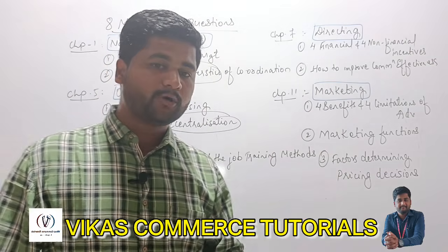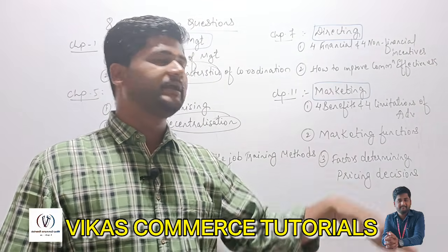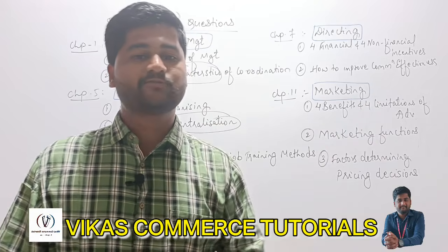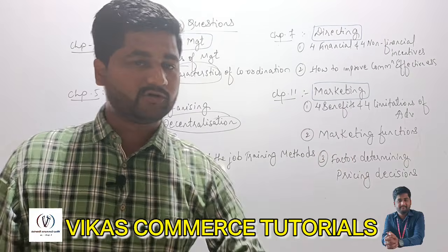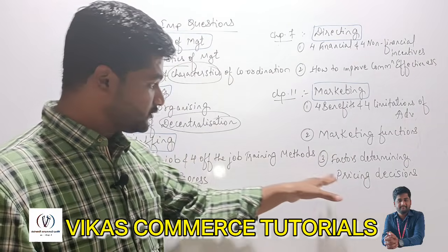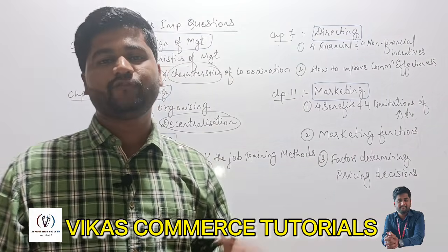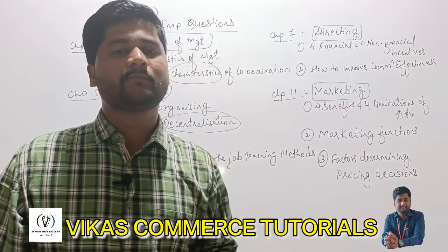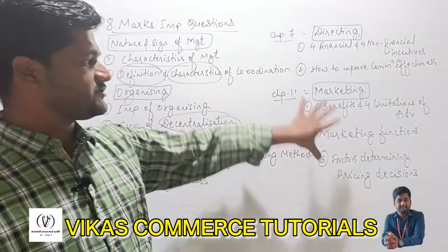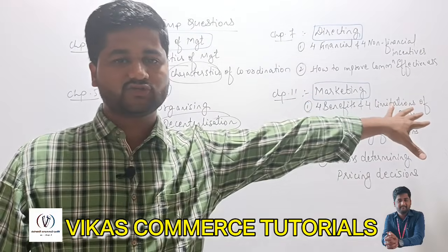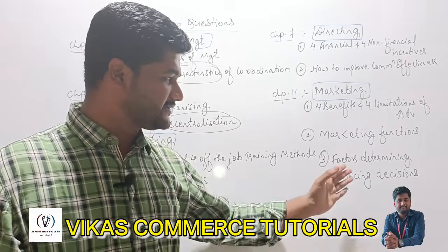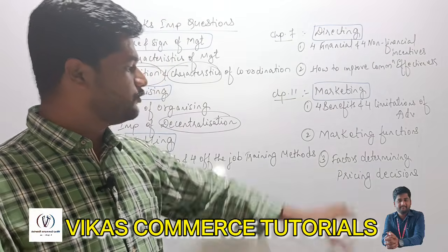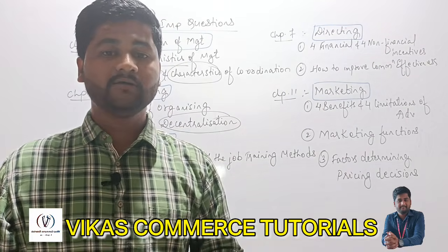Coming to the second important question of marketing, marketing functions. There are 8 functions of marketing. You need to write all 8 functions. Coming to the third important question of this chapter, factors determining pricing decision. First, study 4 benefits and 4 limitations of advertisement. Then study marketing functions. If you still want to study, this is an extra question. If you still want to be perfect, go for factors determining pricing decisions.